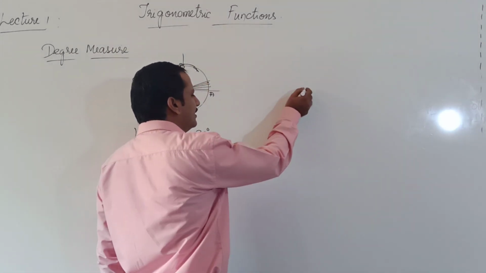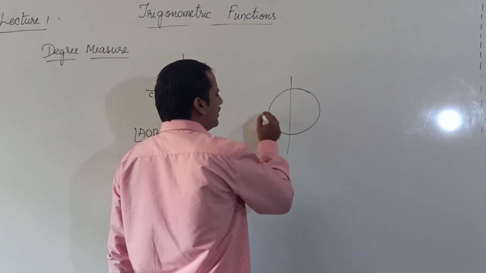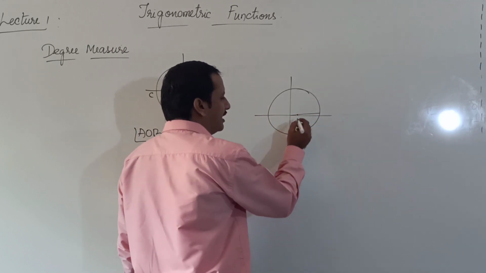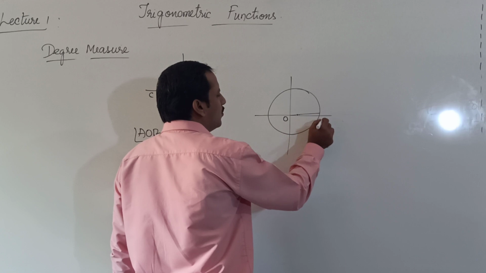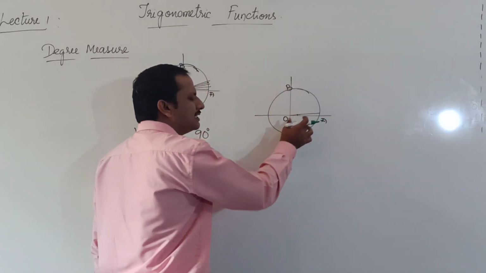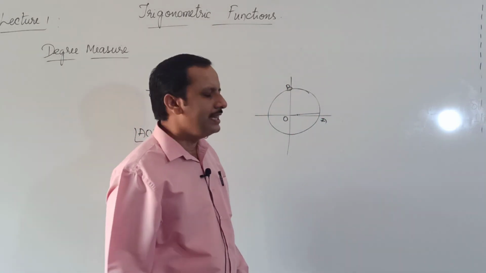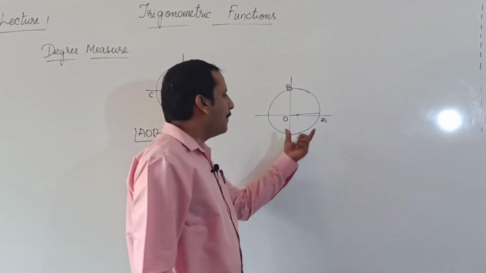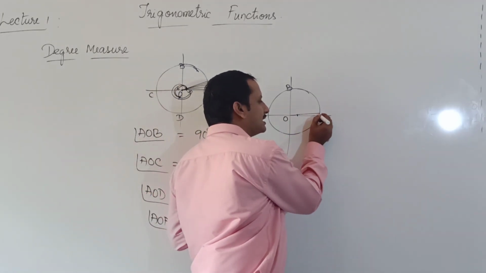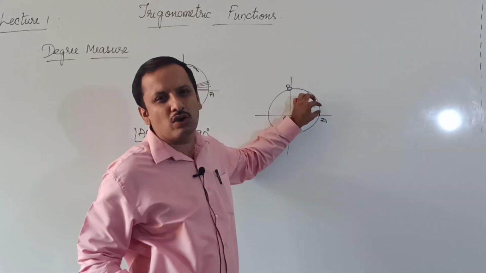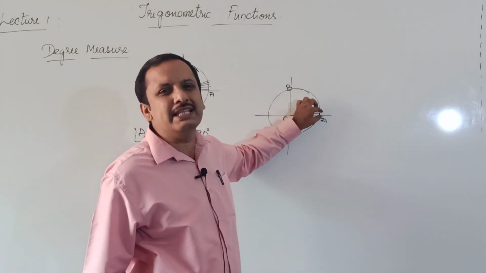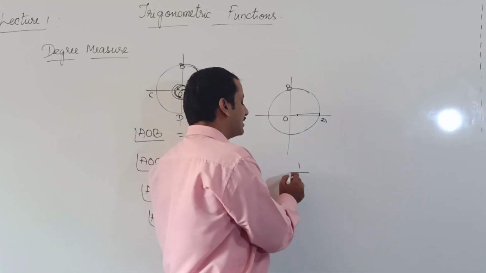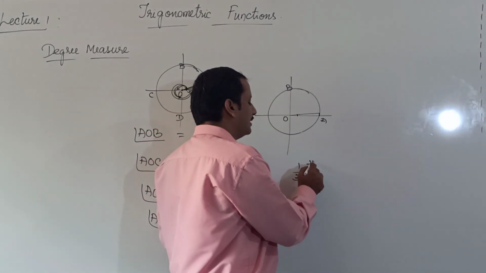Let me explain. Let us say this is 1 degree. 1 degree is also defined as the angle subtended at the center of a circle by an arc of a circle, this is the arc, whose length is equal to 1 by 360th of the circumference of the circle.